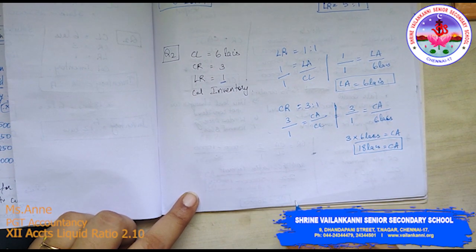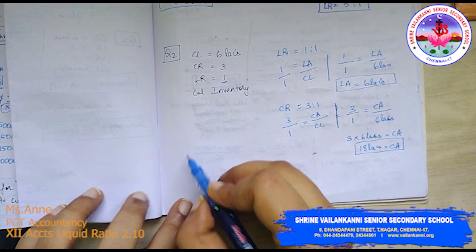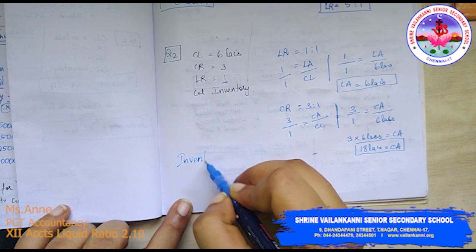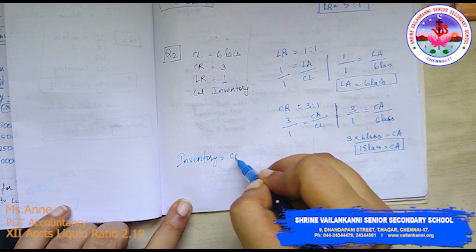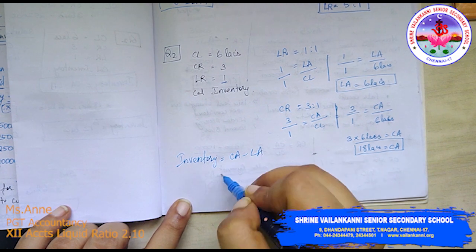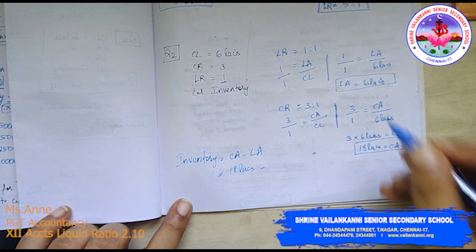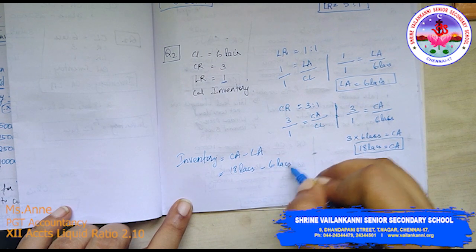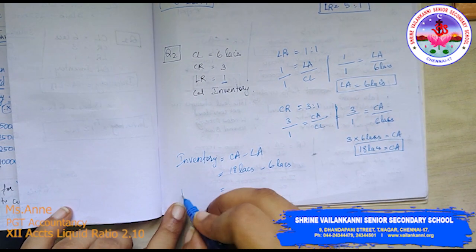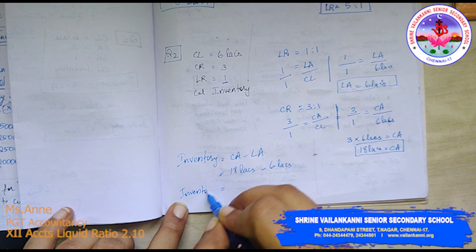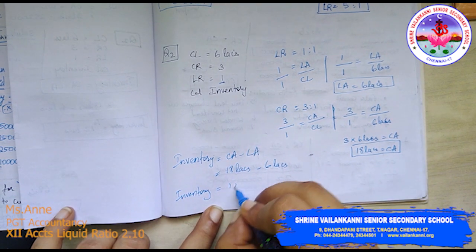Now will I be able to find out what is inventory? Inventory is nothing but current asset minus liquid asset. What is current asset? 18 lakhs minus liquid asset 6 lakhs. So my inventory is equal to 12 lakhs.